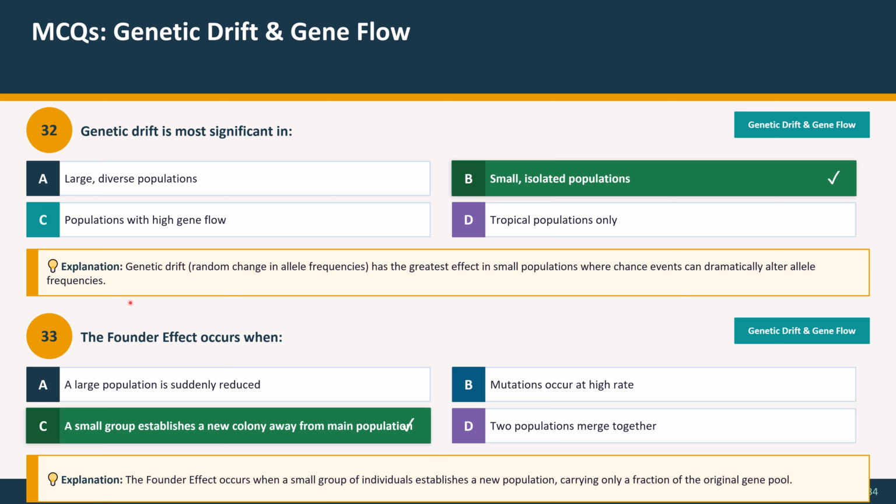Question 33. The founder effect occurs when: option A a large population is suddenly reduced, option B mutations occur at high rate, option C a small group establishes a new colony away from main population, and option D two populations merge together. The correct option is option C, a small group establishes a new colony away from the main population. Explanation: the founder effect occurs when a small group of individuals establishes a new population carrying only a fraction of the original gene pool.